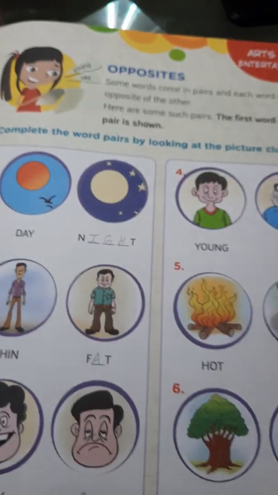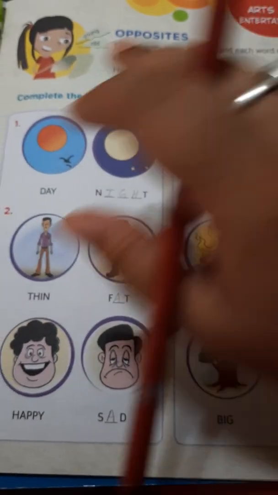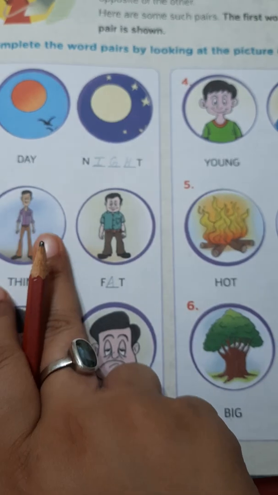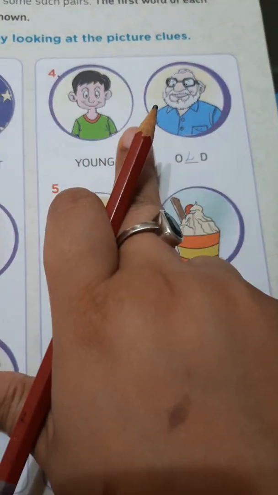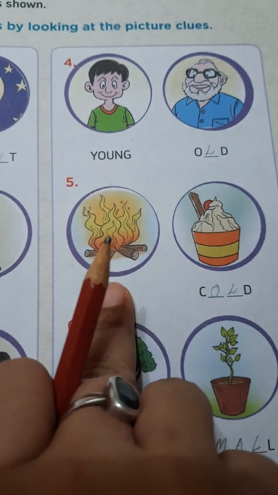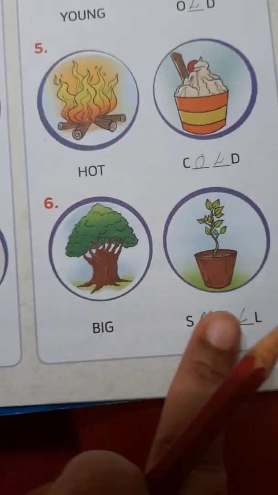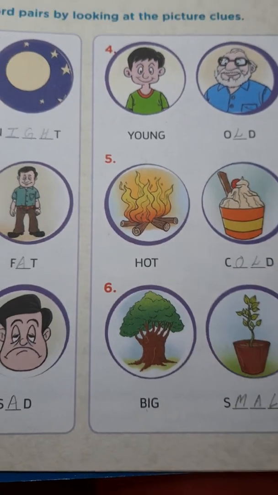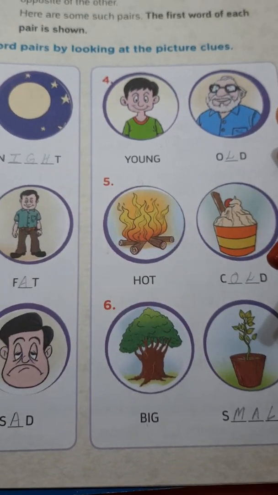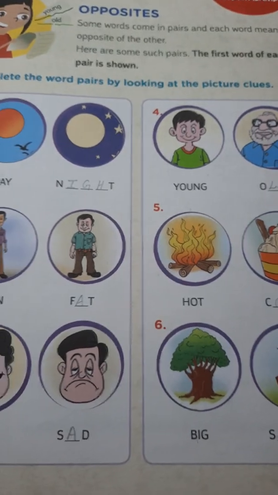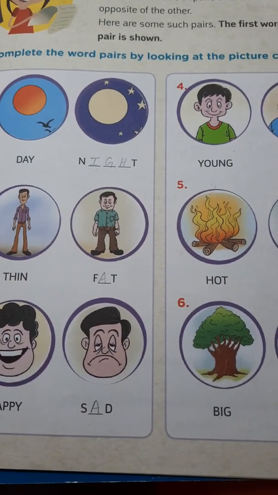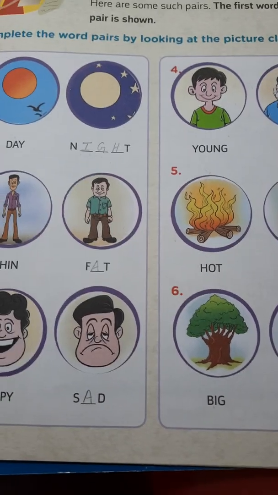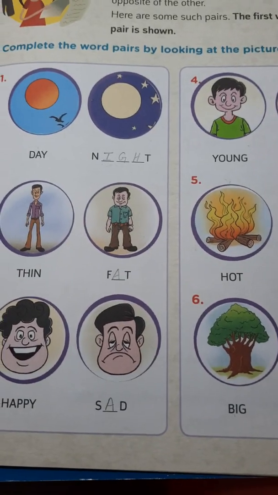So today we learned six opposites: day, night, thin, fat, happy, sad, young, old, hot, cold, and big, small. Okay, everyone? So all of you learn the opposites nicely. Try to learn all the spellings as well. If I ask small questions like what is the opposite of day, you will be easily able to answer this. Okay, learn all these